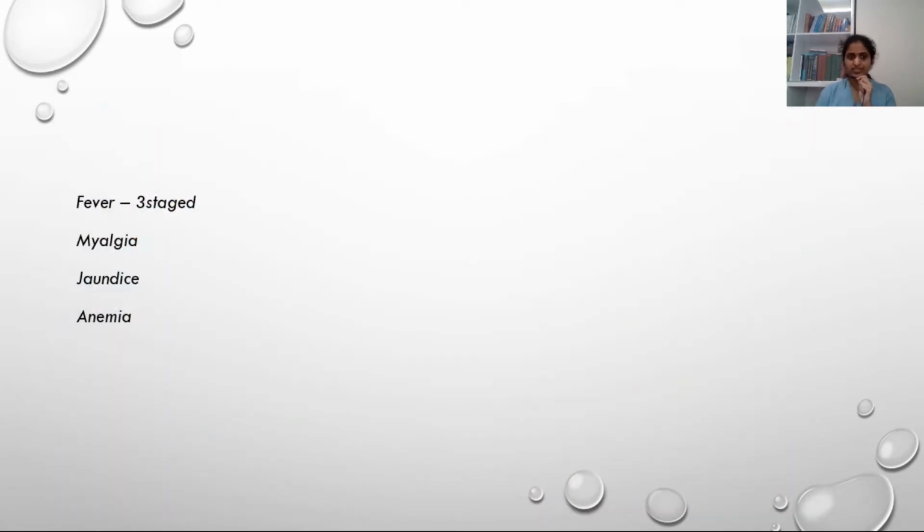The fever will be a three-stage fever. First, there will be 1 to 2 hours of shivering, followed by the fever spike. Very high-grade fever, 103 or 104, can also happen. This fever spike will last for 4 to 6 hours, followed by the defervescence phase. The fever will come down and the body temperature will come back to baseline. So the fever will happen in 3 stages.